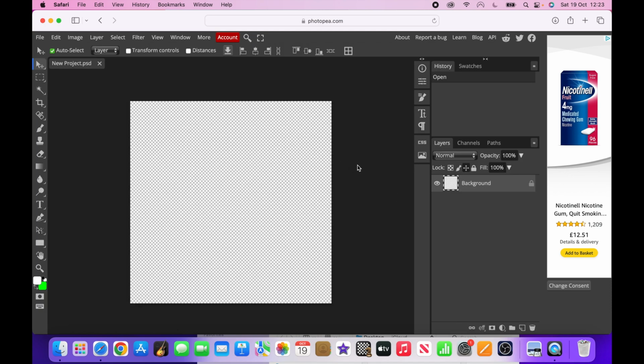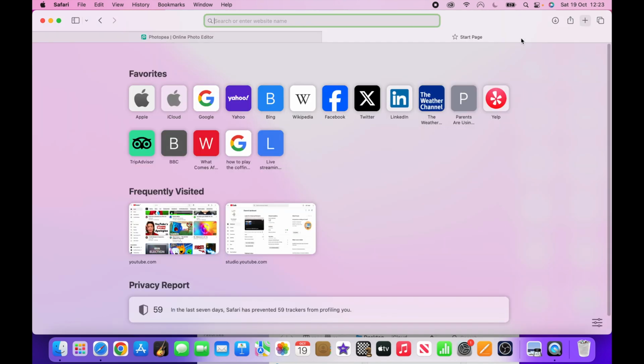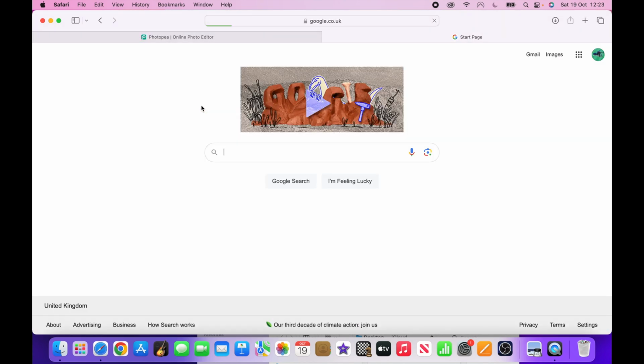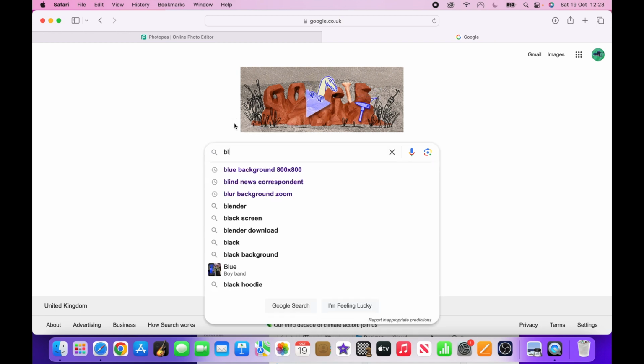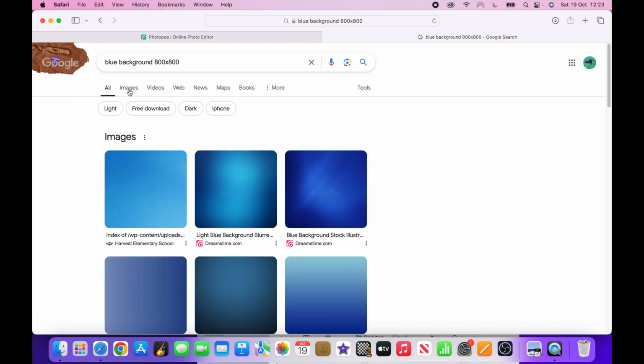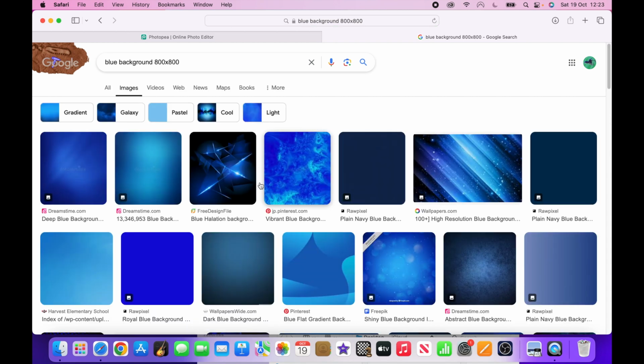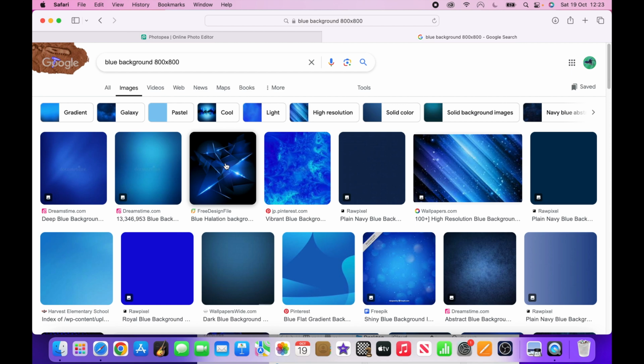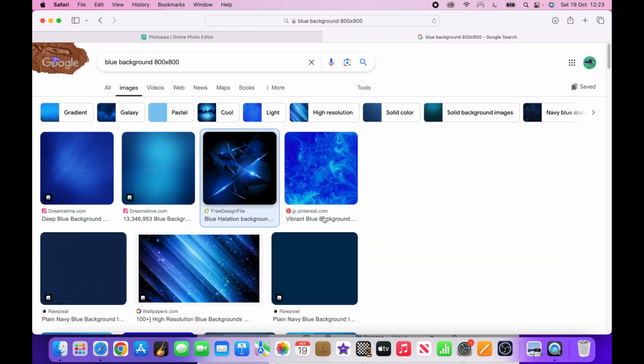So what you're going to do now, we add a tab, and then we're going to go to Google, and then we need to search up some images. So we're just going to search up blue background, because why not? You can do different backgrounds as well. I quite like this one, so I'm going to choose it.